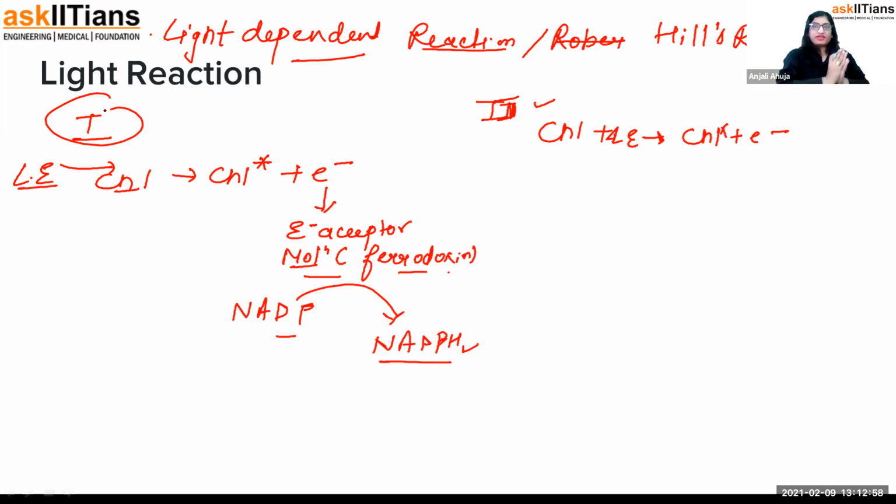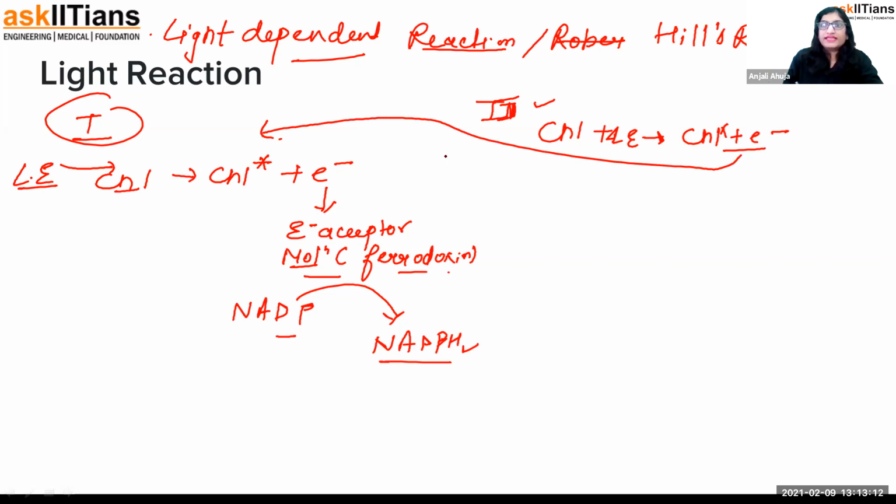Okay, your electron is gone. Let me help you. So here, simultaneously, it is also giving the electron. Now this electron goes into photosystem 1. And in this process, it helps in the formation of ATP from ADP. ATP is adenosine triphosphate, ADP is adenosine diphosphate. So one phosphate molecule joins the process and the electron helps in binding these molecules. So that is ATP. Clear?